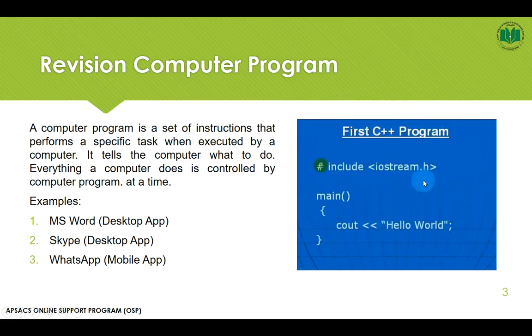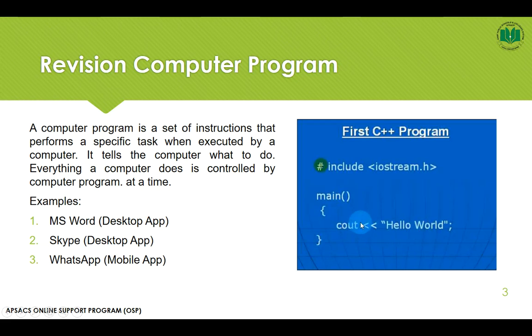This is the structure of a C++ program. A C++ program includes the first line, which is the preprocessor directive and a header file. Then it comes with the main section. The main section is the coding section, and all the lines of what a computer needs to do are written within the main braces.